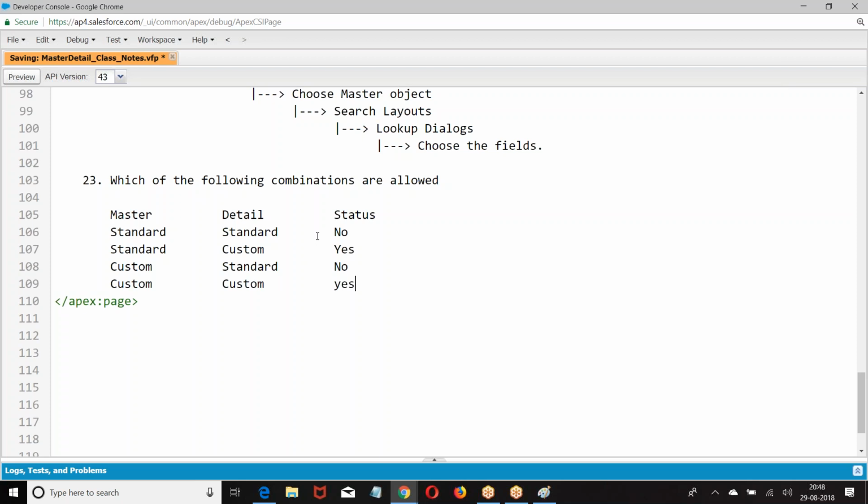In app builder certification, they'll be asking which of the following statements are true or which of the following statements are false. Now, a standard object can always be a parent only. It cannot be a child. A custom object can be a parent or a child as per your requirement. I hope you are good.